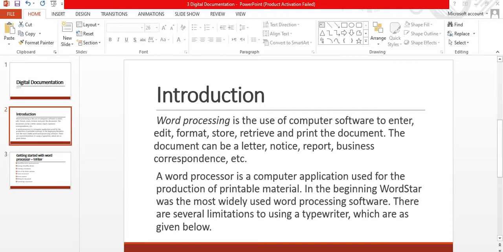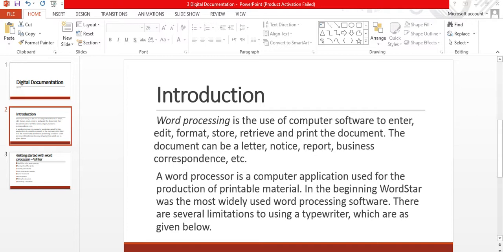A typewriter does not have all the required characters or symbols. It is not possible to type all the characters using a typewriter. It is not possible to produce a document in a desired format using a typewriter.